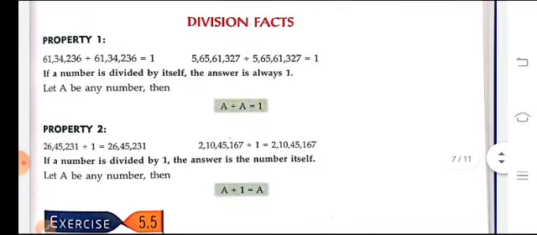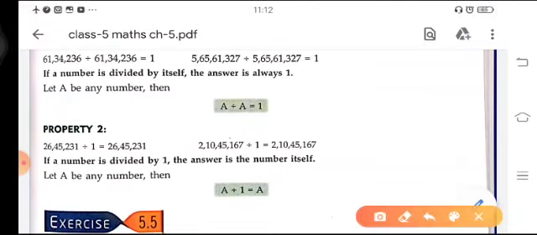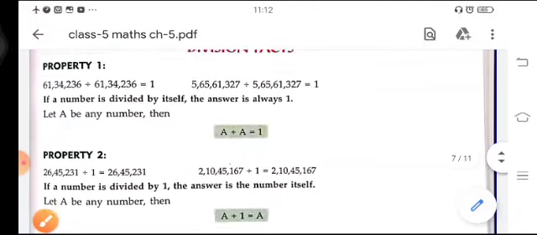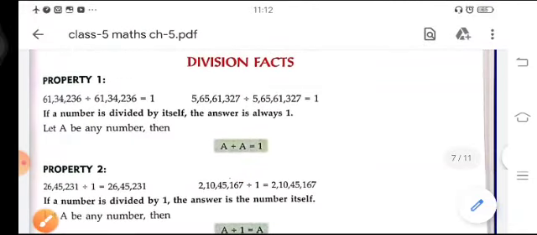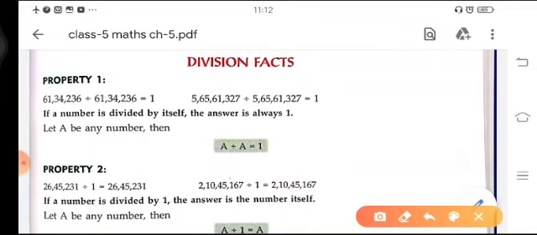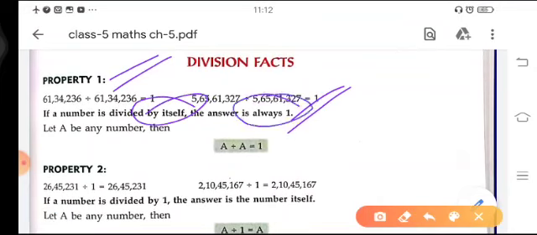Now our next topic is division facts. In division facts, there are some properties related to division. Property number 1 tells us that if a number is divided by itself, then our answer will always be 1.